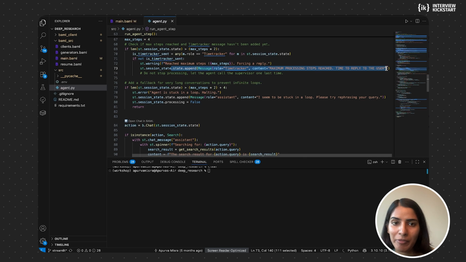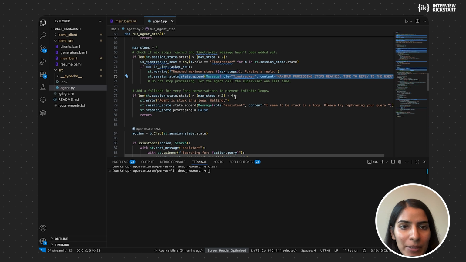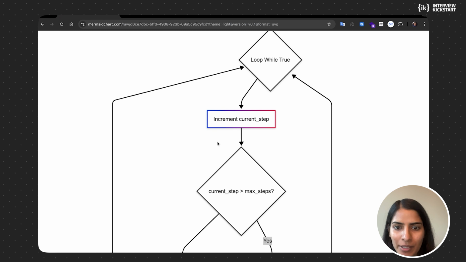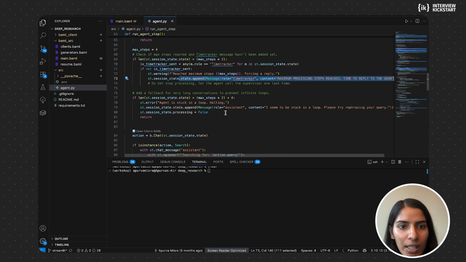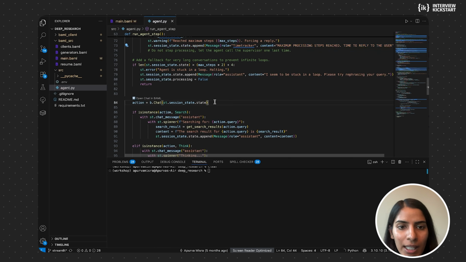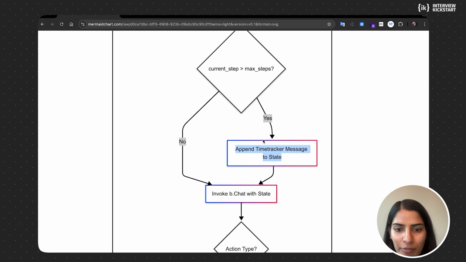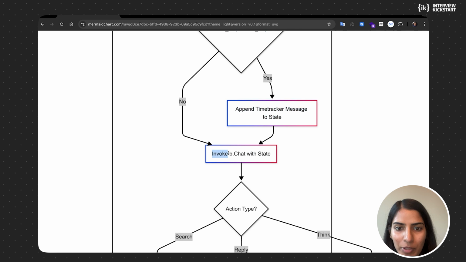So like I was telling before, it would have user, query, it would have assistant, whatever. So here it would have time tracker as the role, and the content would be maximum processing steps reached, time to reply to the user. The next thing that happens here, so this is the step that we talked about right here, append the time tracker message. This is what we did right now. The next thing that happens is here. This is what we came here for. This is exactly what we're doing right now.